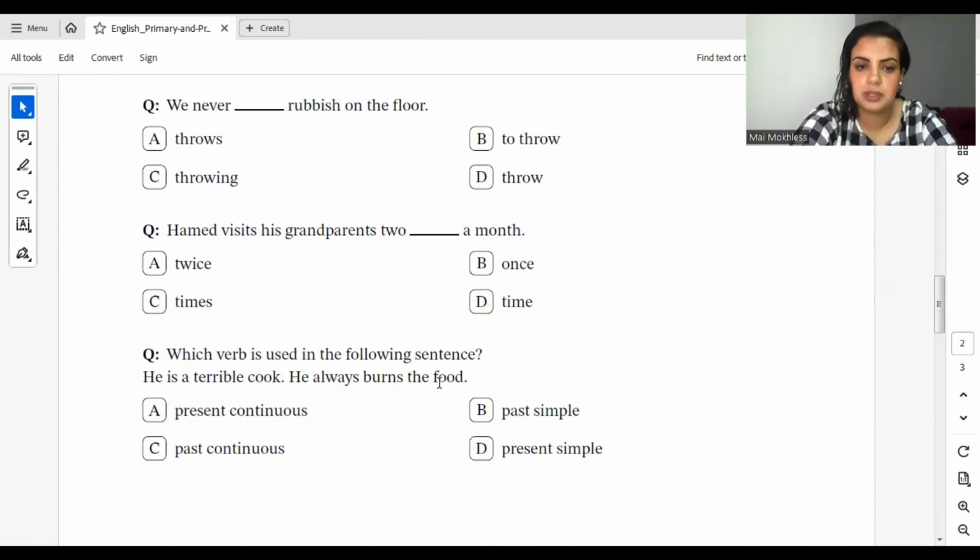He always burns the food. This is in the present simple form in the first sentence because it's not followed by a verb plus ing, so it's the present simple. And he always burns the food. He burns, singular subject plus verb plus s, so it's number D, the present simple.